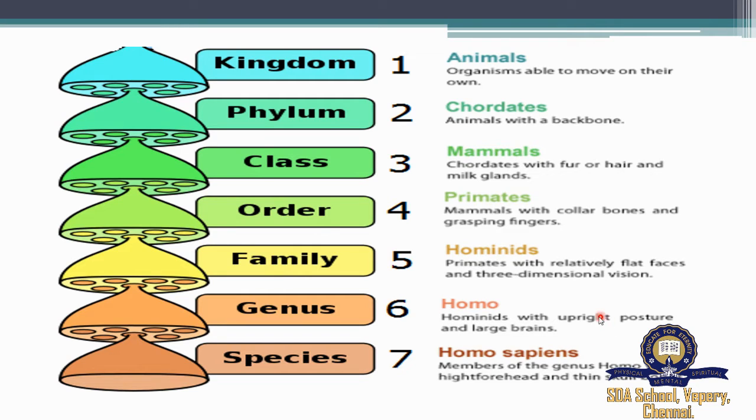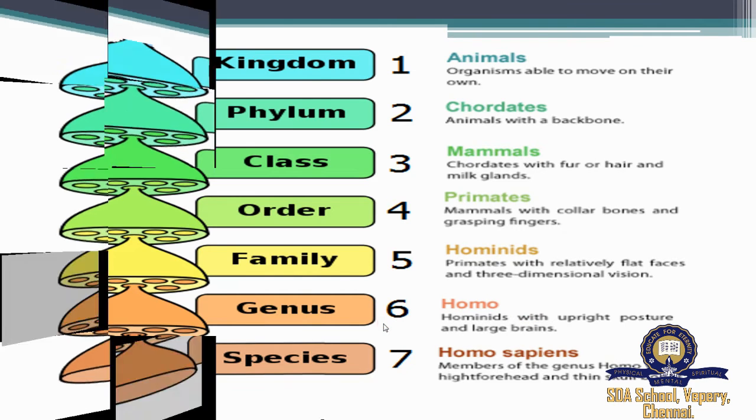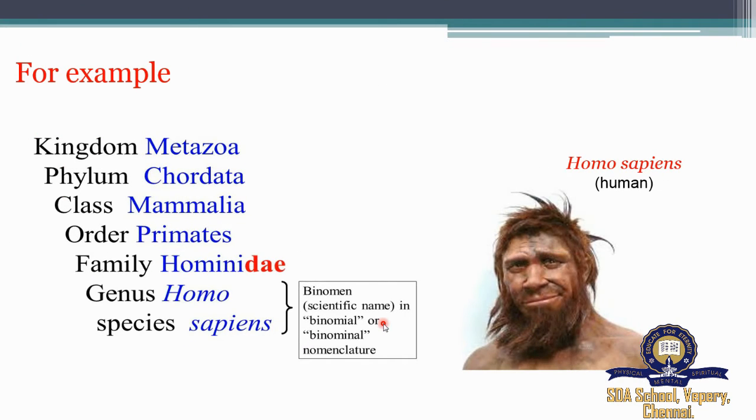This is the binomial nomenclature for man. Next, for example, we have a human. We already saw the binomial nomenclature for human, which is Homo sapiens. So for humans, the kingdom would be Metazoa. The phylum would be Chordata. Since humans possess a backbone, it comes under the category phylum Chordata.